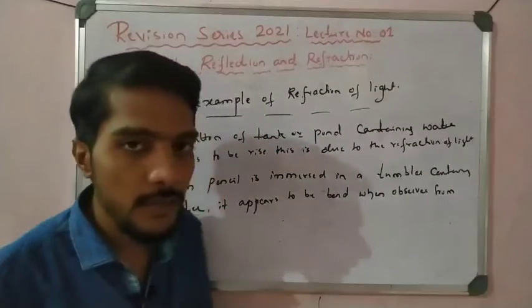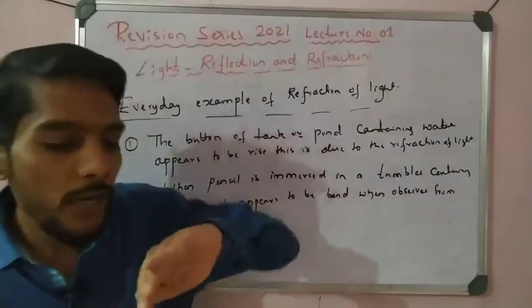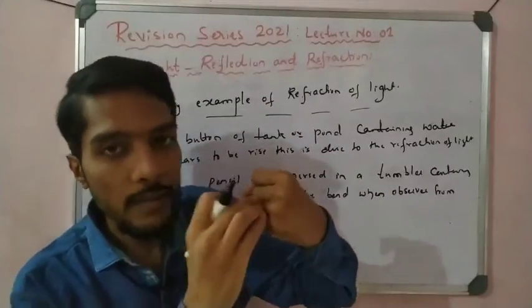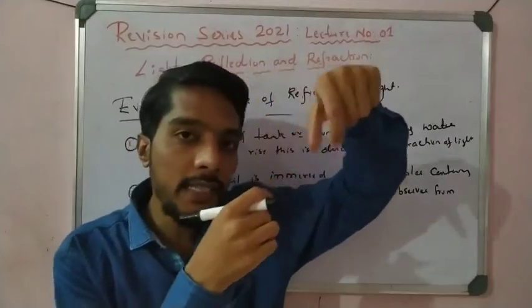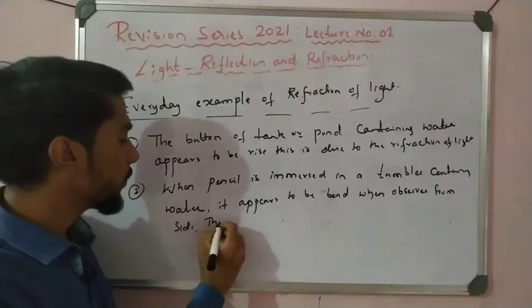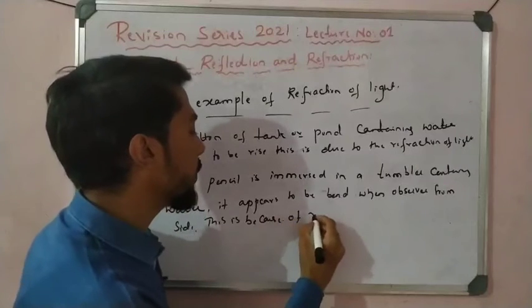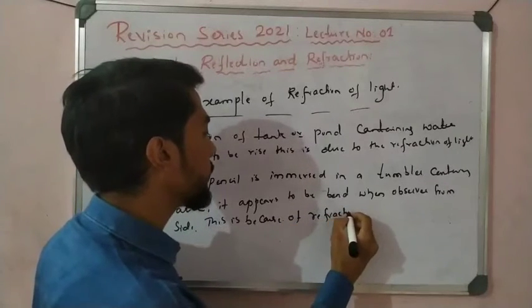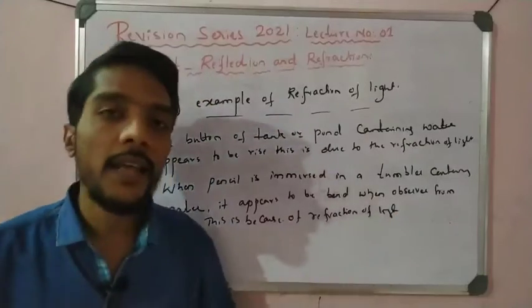So take a glass, put some water and put a pencil in it. When we observe the glass from the side, the pencil looks like it is cut or bent. This is because of the refraction of light. So this is one of the daily life examples.